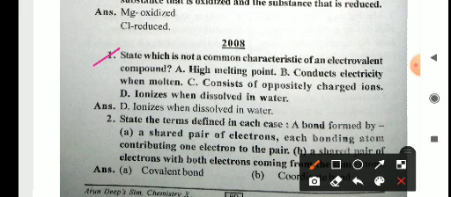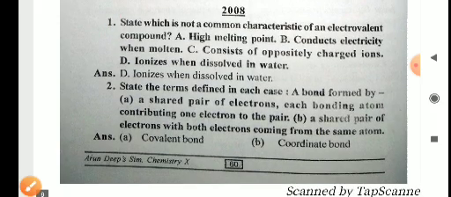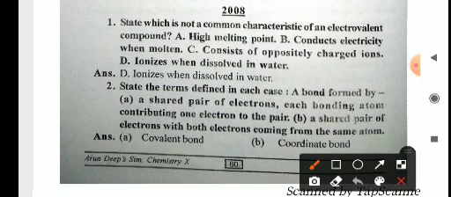State which is not a common characteristic of an electrovalent compound. A: high melting point, B: conducts electricity when molten, C: consists of oppositely charged ions, and D: is ionized when dissolved in water. So ionized when dissolved in water is not a characteristic of a covalent compound, because covalent compounds on dissolving in water do not give any type of ion. Only electrovalent compounds will give ions when they are dissolved in water.